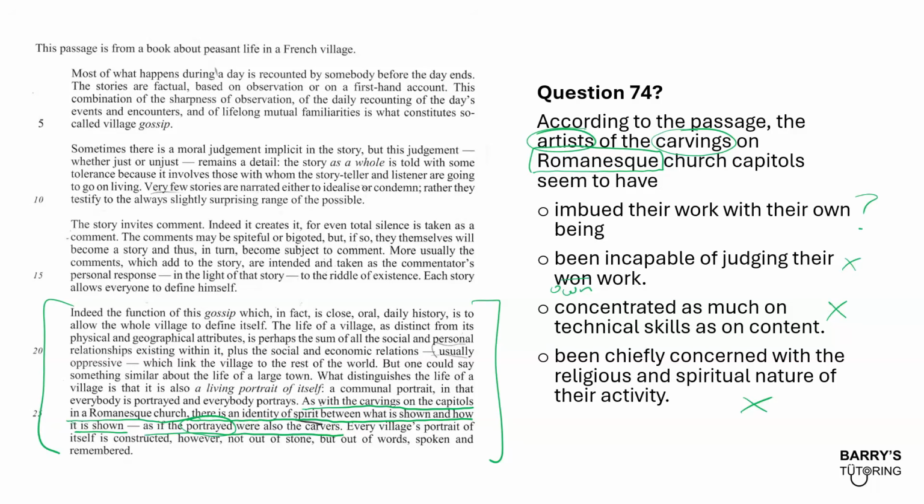Okay, so the carvers are putting their own twist, portraying themselves in a way in the carvings. So the spirit is more to do with the carvers or the artist's own qualities, I suppose. That's what they mean by the word spirit in this case, not really in terms of religion and spirit.